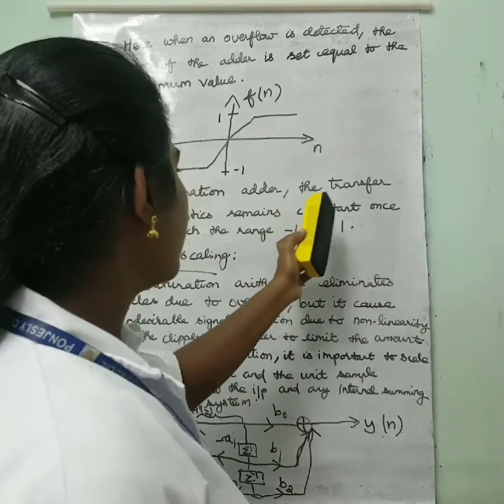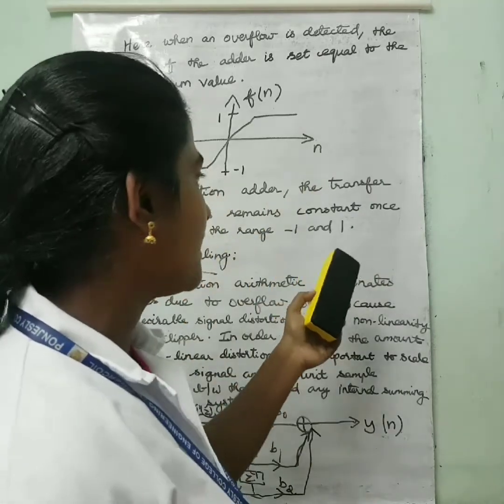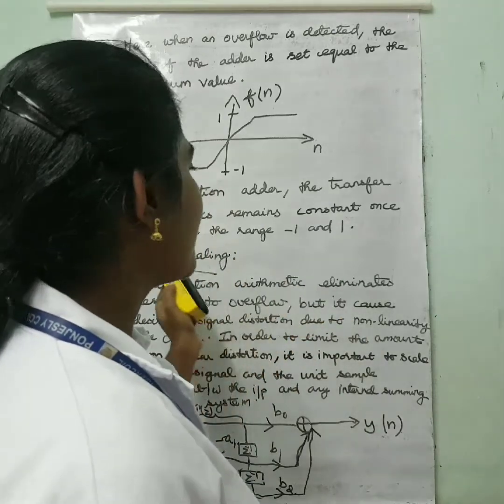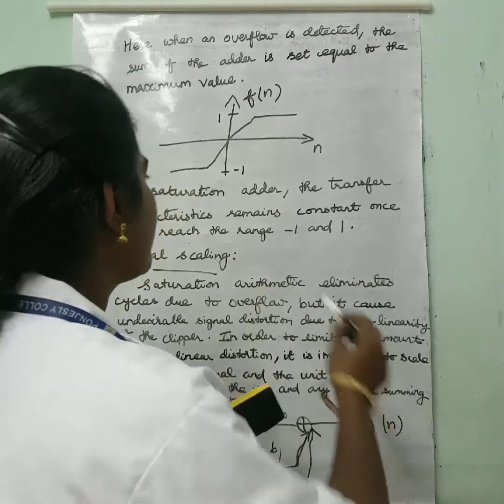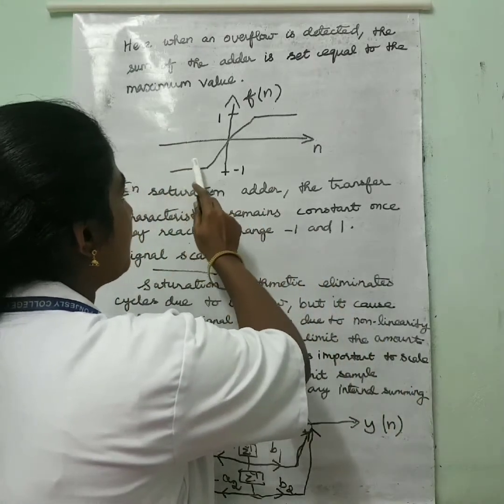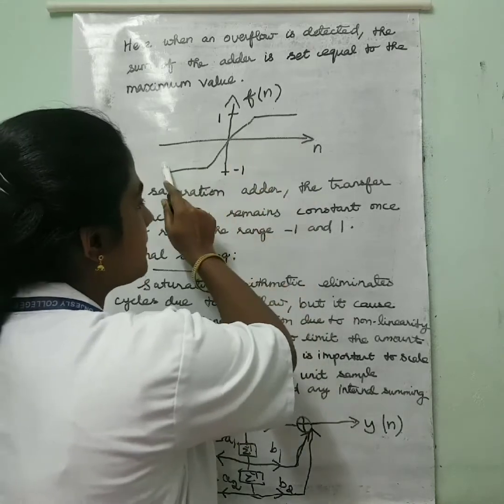The transfer characteristic remains constant once it reaches the range minus 1 and 1. From this diagram you can see that when it reaches 1 and minus 1, the transfer characteristic is constant.